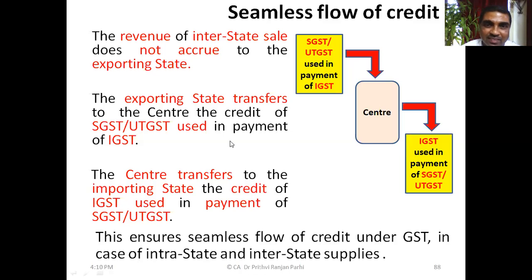I will summarize. SGST, UTGST used for payment of IGST is transferred by the state to the center. And IGST used for payment of SGST and UTGST is transferred by center to the state. Okay. This is how seamless flow of credit is ensured. Are you getting me?